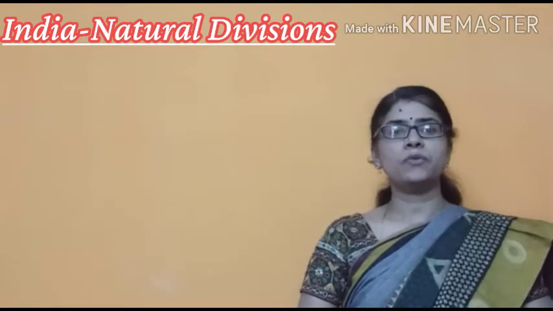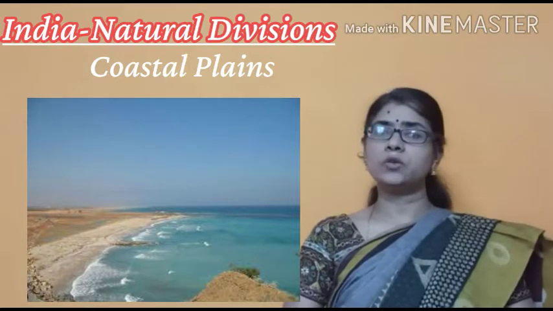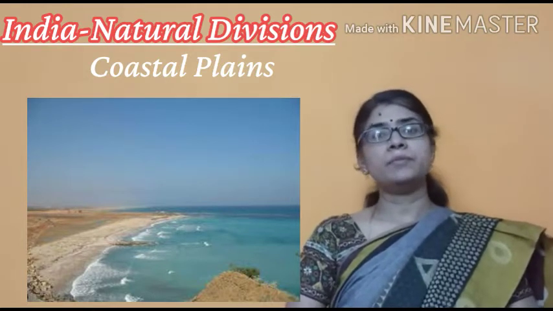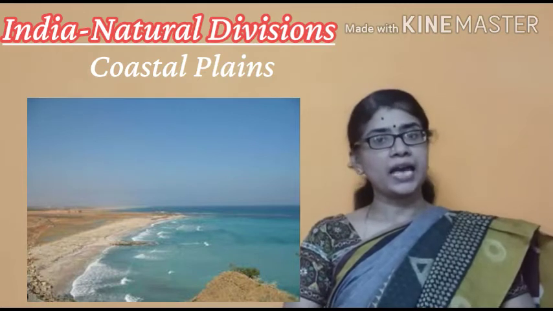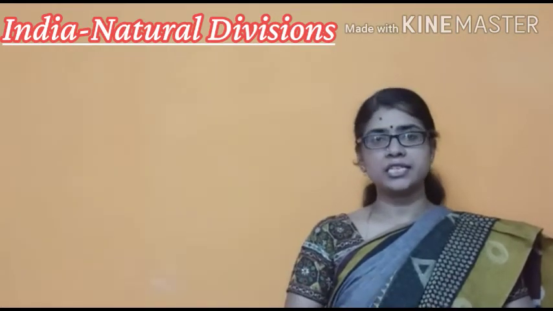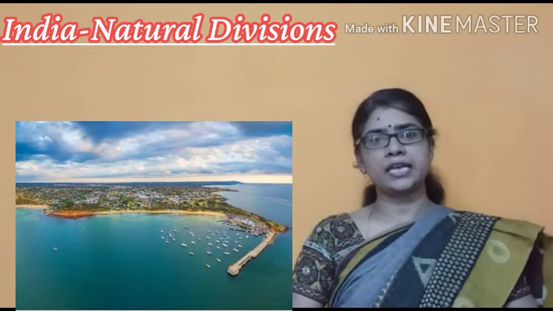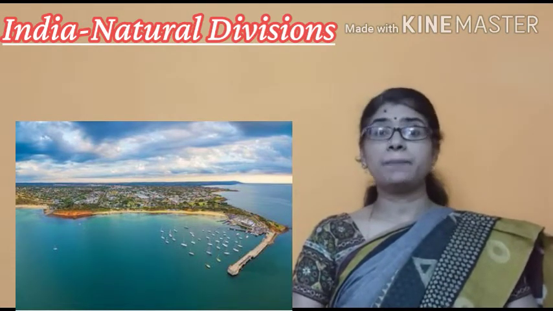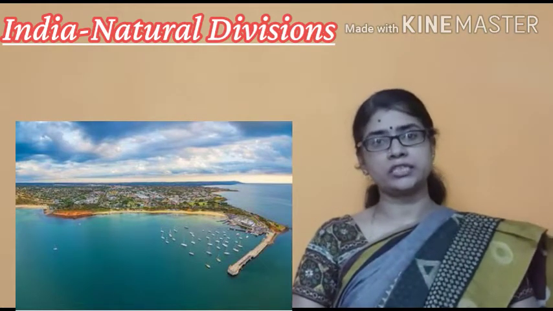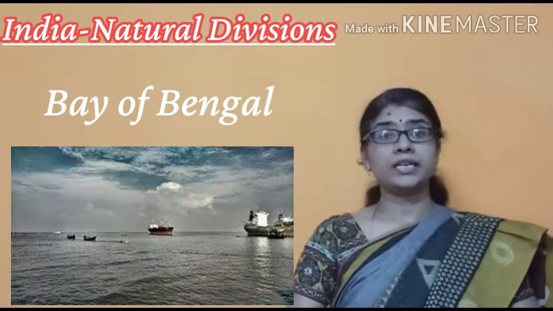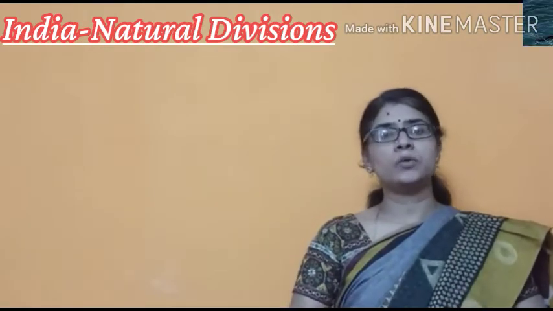Next, moving to the coastal plains. What is a coast, children? The land beside the sea is known as the coast. As our India is a peninsular country, India has a long coastline. It is bounded on 3 sides by water: the Bay of Bengal, the Arabian Sea and the Indian Ocean. So our India has a long coastline.